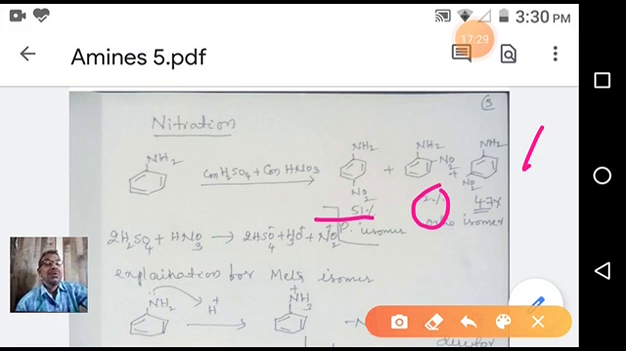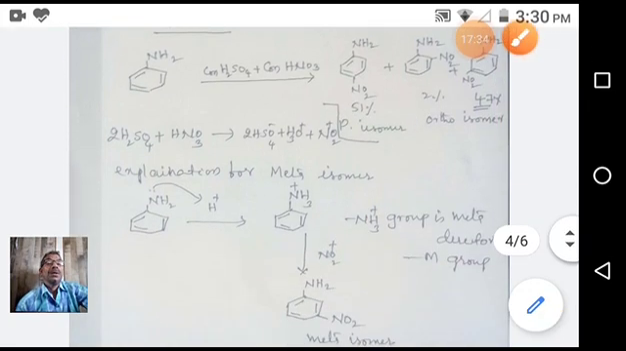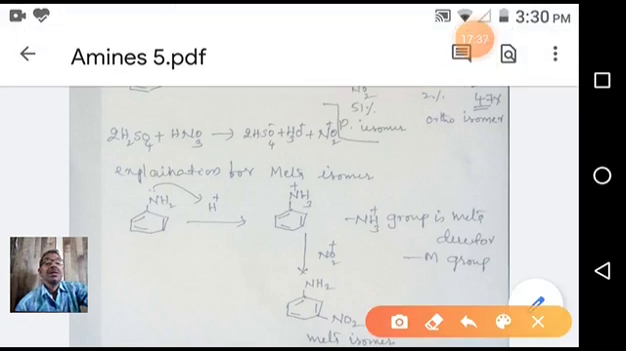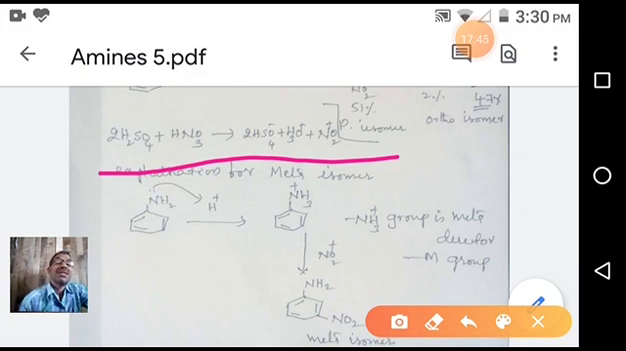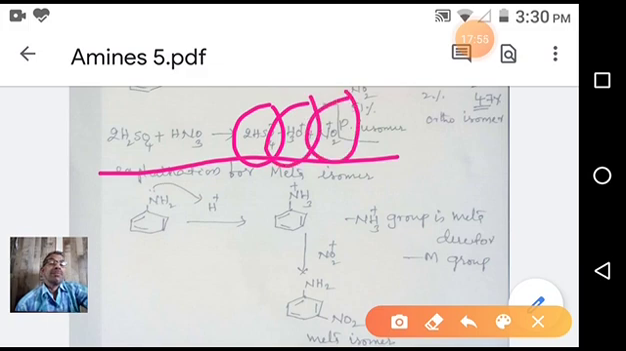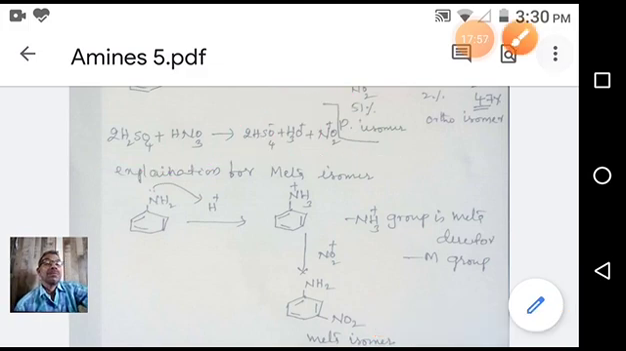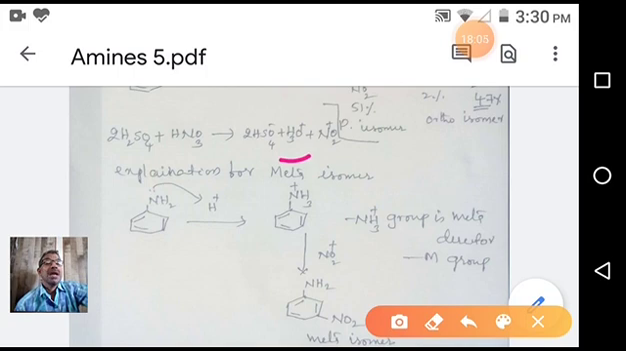What is the mechanism? Let's see. We know that in the nitration reaction, 2 moles of sulfuric acid react with 1 mole of nitric acid, both concentrated. This mixture on reaction gives bisulfate, H3O plus and the nitronium ion. You see, this is the nitronium ion. These two are electrophiles: one is H3O plus and the other is NO2 plus.